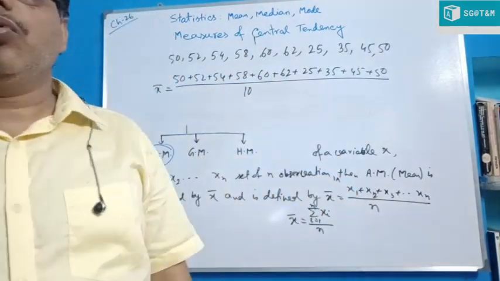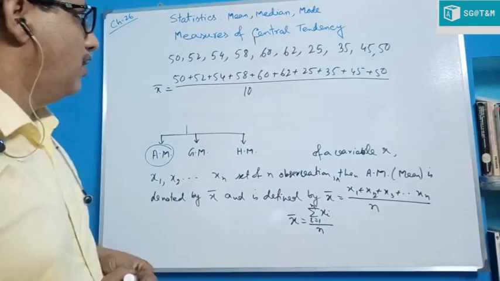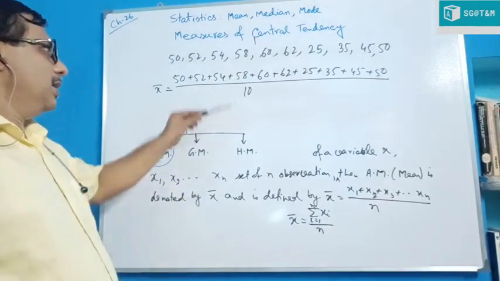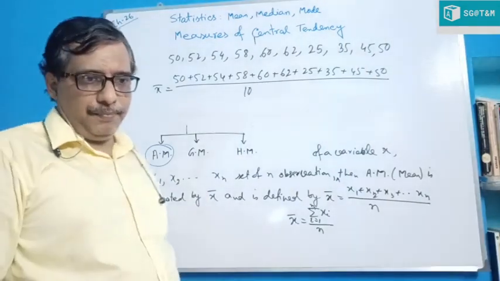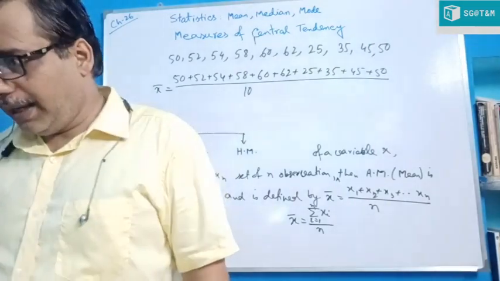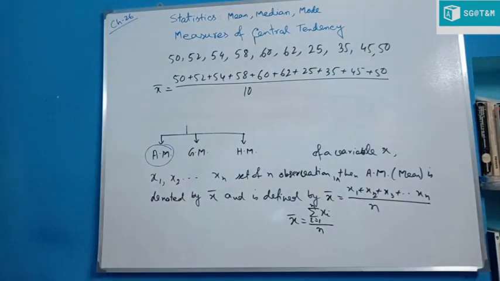There are 10 values. Summing all of them and dividing by the total number of observations, we get the mean, or simply the arithmetic mean. Clear?